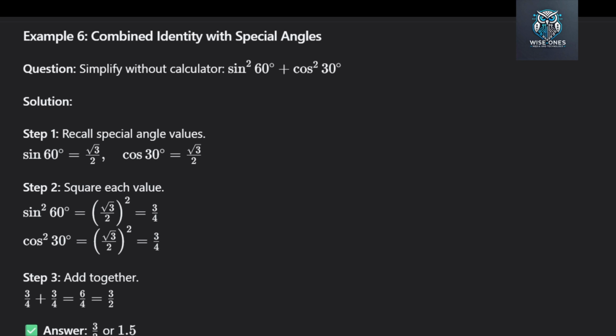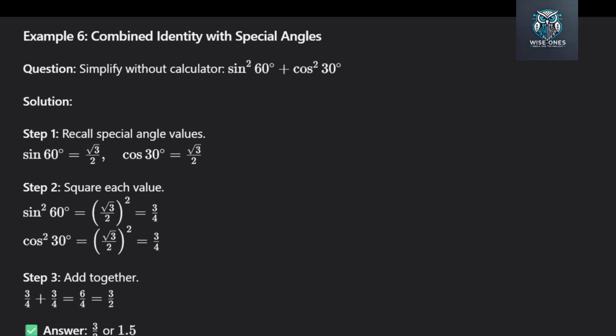Step 2. Square each value. First term, sine squared 60 degrees. This is open bracket square root of 3 over 2 close bracket squared. Square root of 3 squared is 3. 2 squared is 4. So this term is 3/4. Second term, cos squared 30 degrees. This is also open bracket square root of 3 over 2 close bracket squared. This is also 3/4.